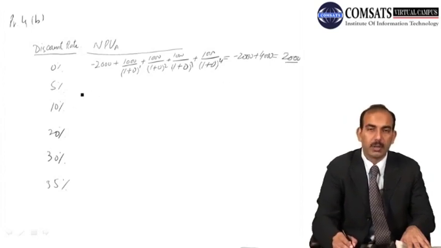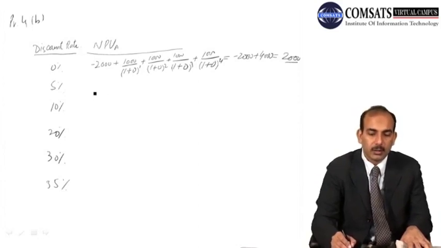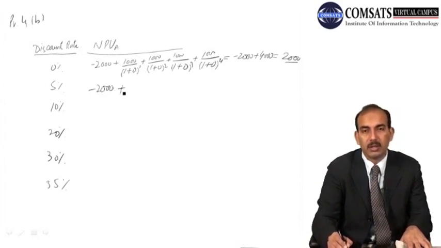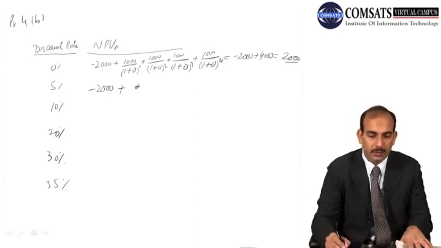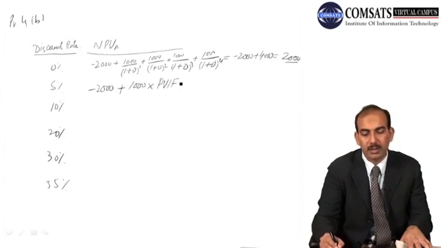And if you solve it for 5%, you can also use the annuity, that is the net present value would be minus 2000 the initial cash outflow, and the present value of all the future cash flows, which is 1000 into present value interest factor of ordinary annuity at 5% for 4 years.